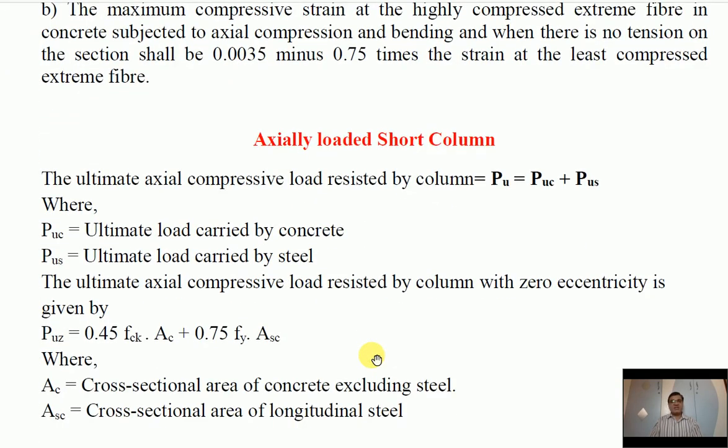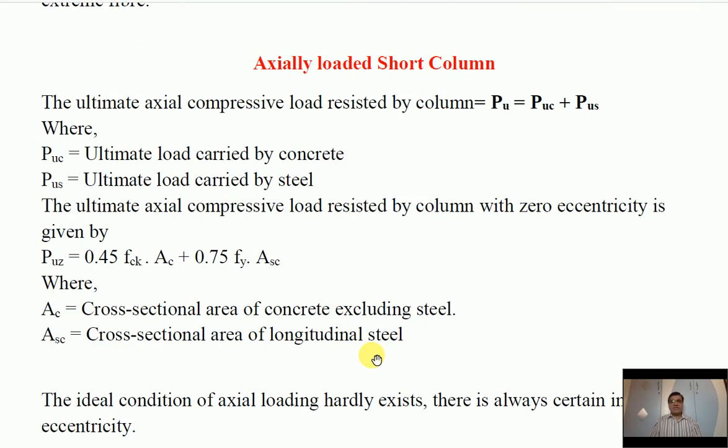Now, let's start with the first design, that is design of axially loaded short column. The ultimate axial compressive load resisted by column is given by Pu = Puc + Pus. What is this Puc? Puc is the ultimate load carried by concrete, where C stands for concrete, and Pus, where S stands for steel, is the ultimate load carried by steel.